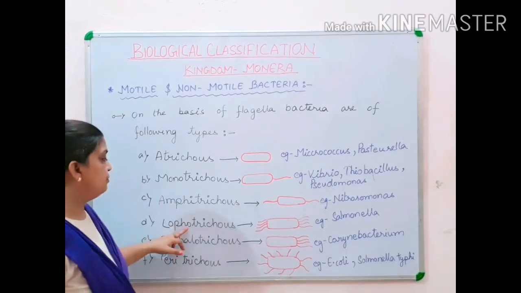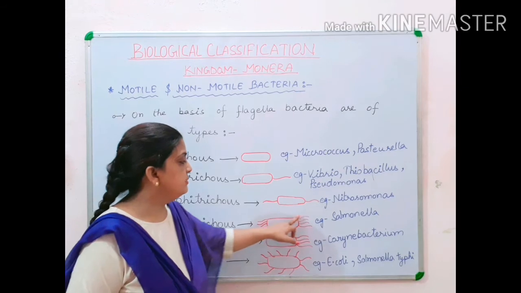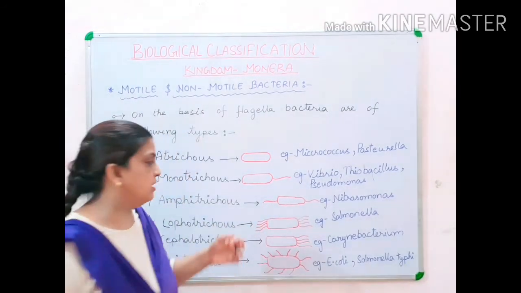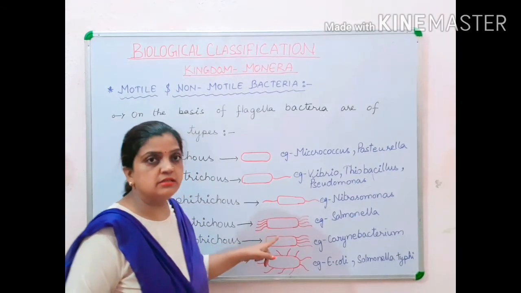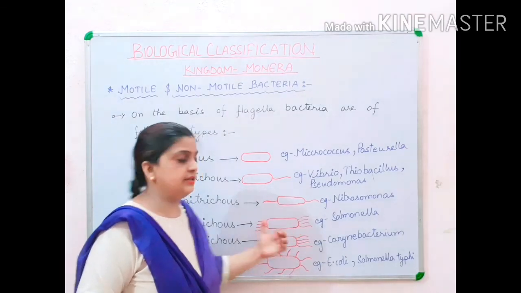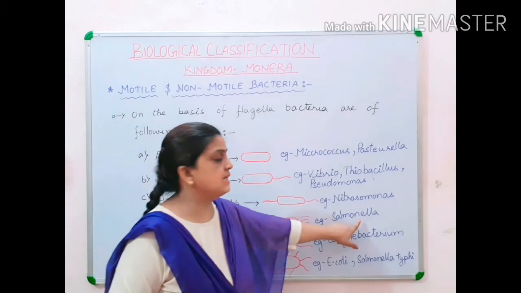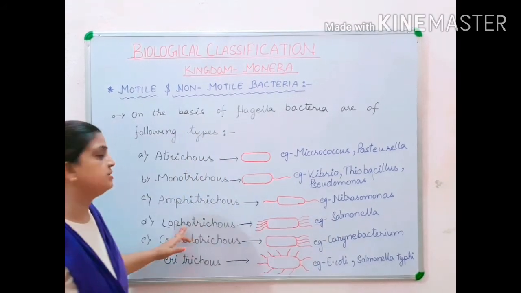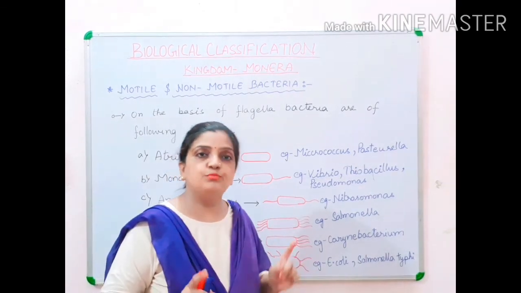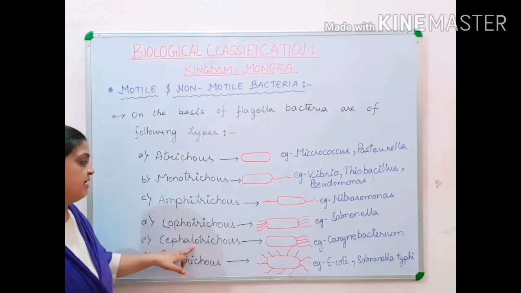Now children, moving to the next, Lophotrichous. Here you can see that a bunch of flagella is present, and this bunch of flagella is present on both the ends of the bacteria. An example for it is Salmonella. So Lophotrichous is a bacteria in which a bunch of flagella is present on both the ends of the bacterial body. Now children, next is Cephalotrichous.